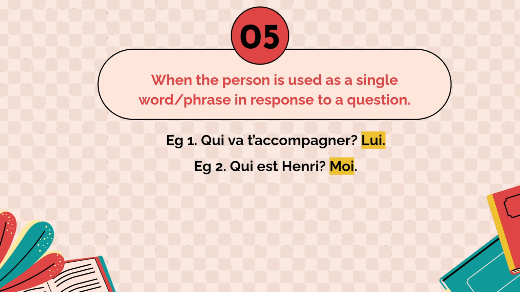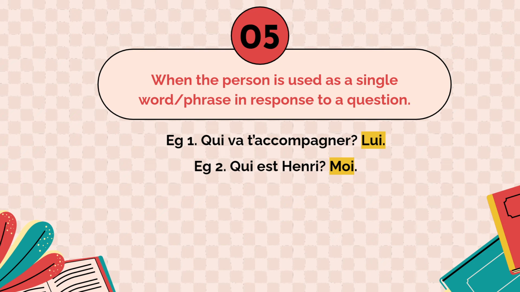The fifth and the final use for you is you will use the emphatic when the person is used as a single word or phrase in response to a question. So when someone asks you a question and you just want to give the response as a word or a phrase, then you can use an emphatic pronoun. Okay, this is not done when the answer is a full sentence, but just when you're giving the answer a single word.